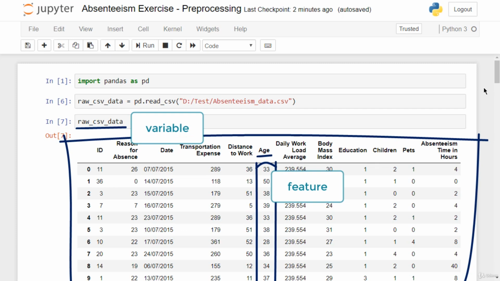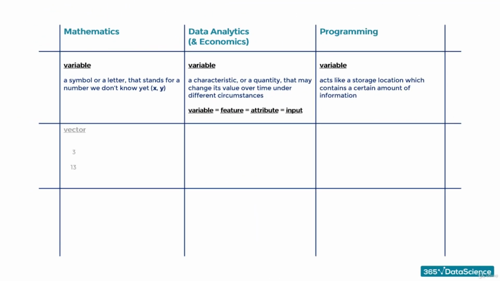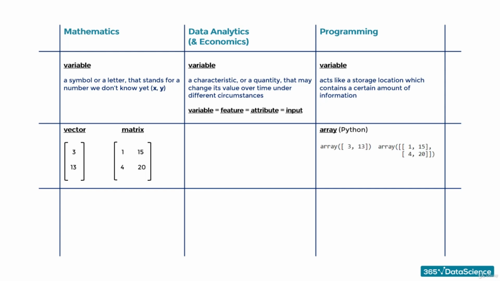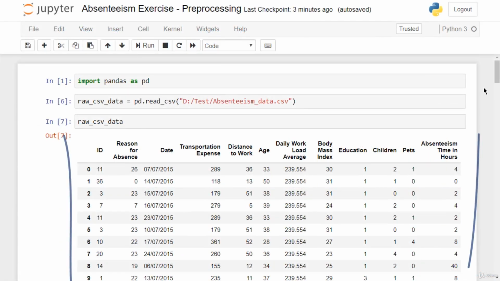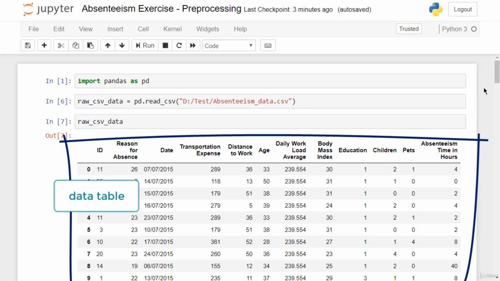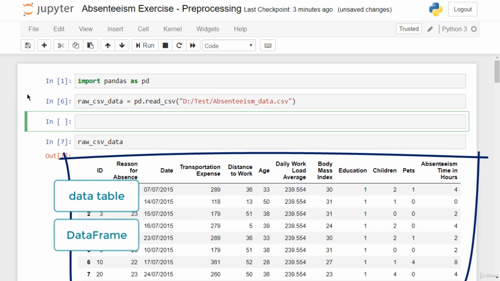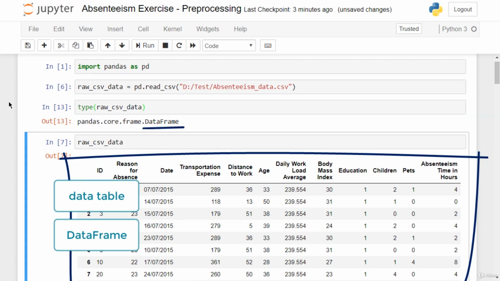All right. Other instances of potential confusion may stem from the functionality of such mathematical terms like a vector or a matrix, since in Python both should predominantly be thought of as arrays. As a matter of fact, you have a better example right before your eyes. This is the raw data table if you are speaking in the context of data analytics, while in Pythonic, the same structure is called a data frame. Anyway, the list with multiple meaning terms is longer.